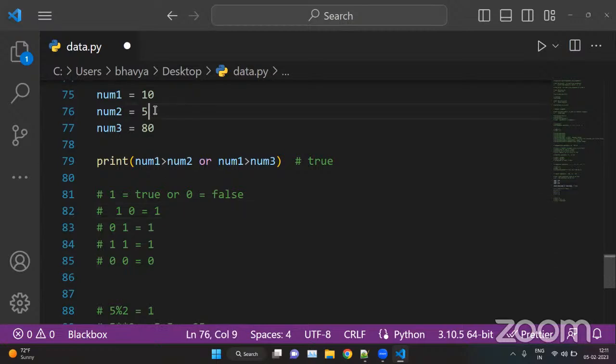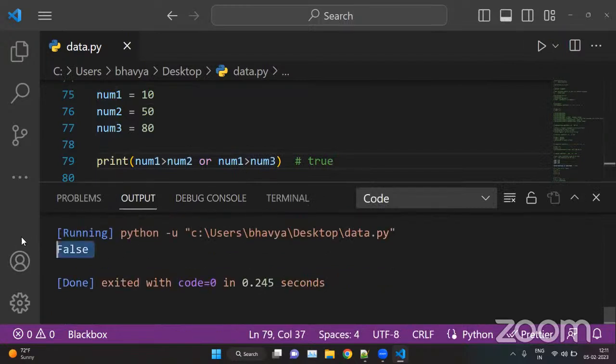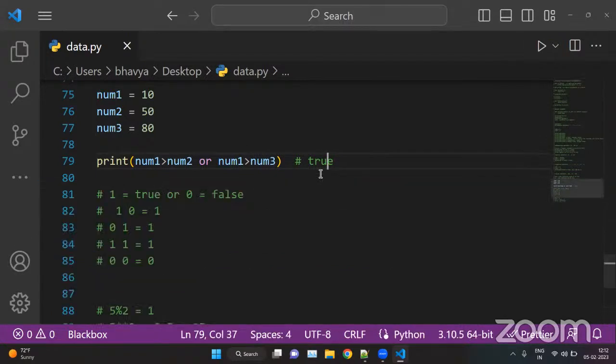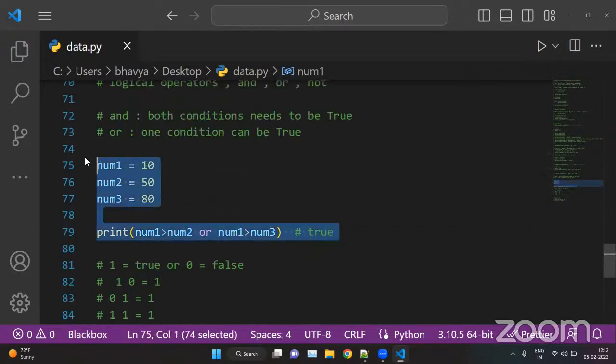For example, here if we put 0, so num2 is 50 and num3 is 80, this condition is false and this condition is also false, then only we have the answer false here. Okay, so with OR we check for only one condition. If one condition is true, then we have the true answer.